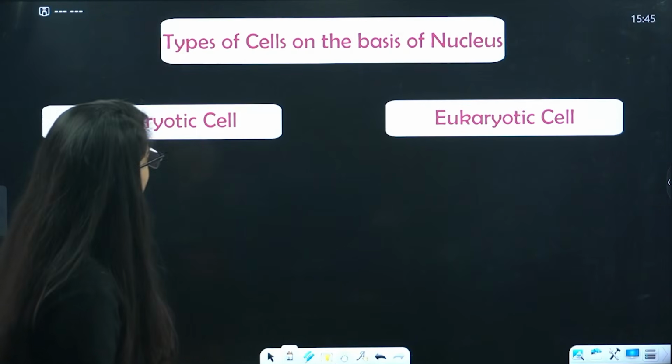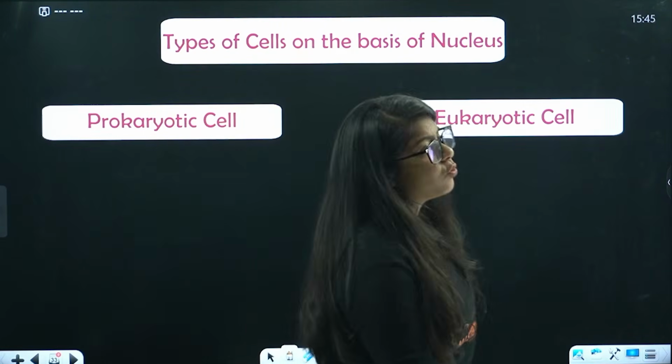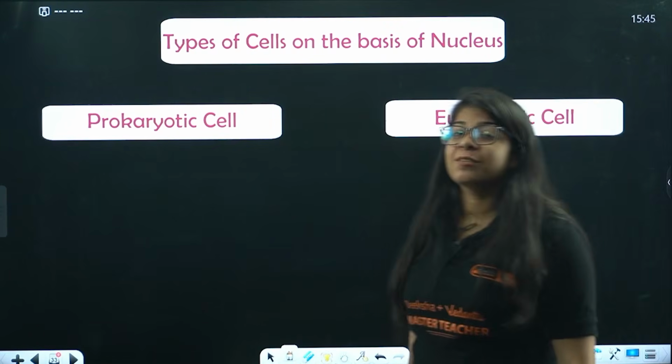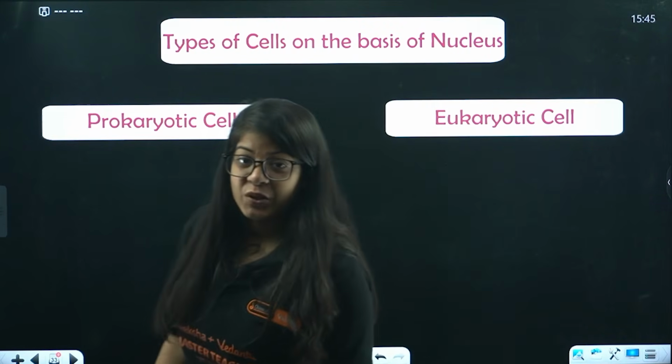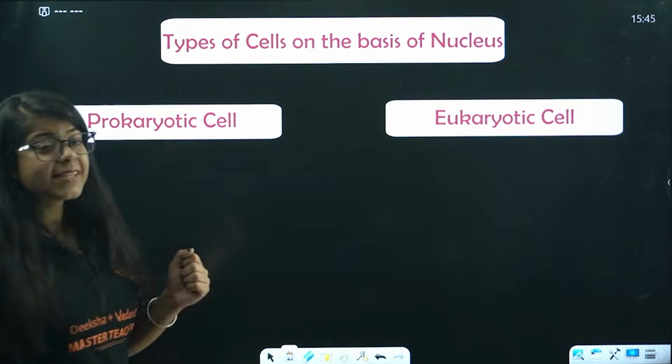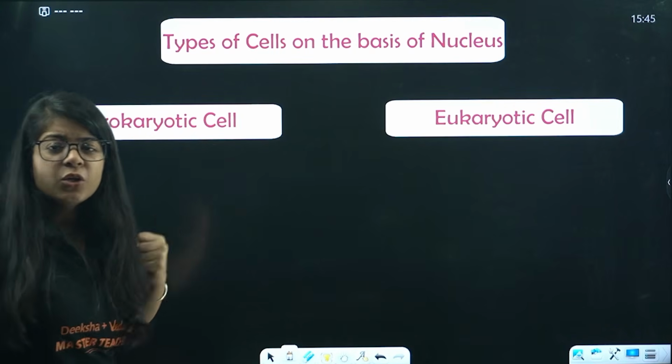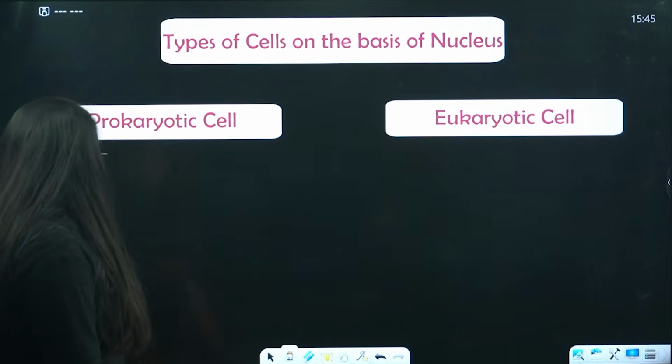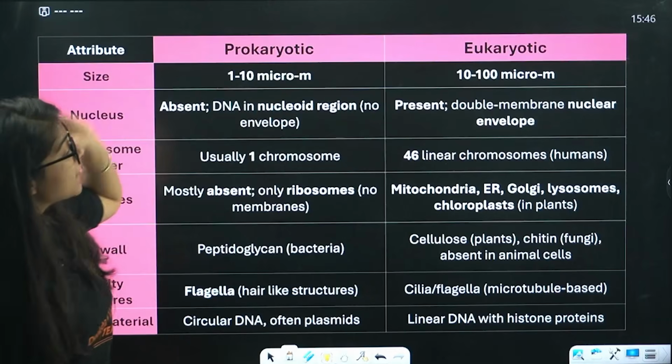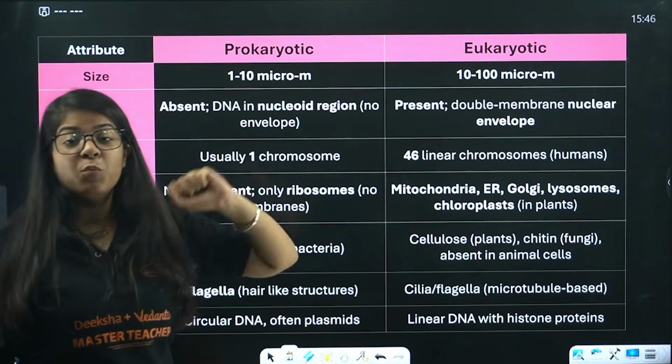Now, there are two types of cells on the basis of the nuclei. One is called the prokaryotic cell. The other is called the eukaryotic cell. Now, what are prokaryotic cells and eukaryotic cells? Let's understand from this difference, then we'll move back to it.